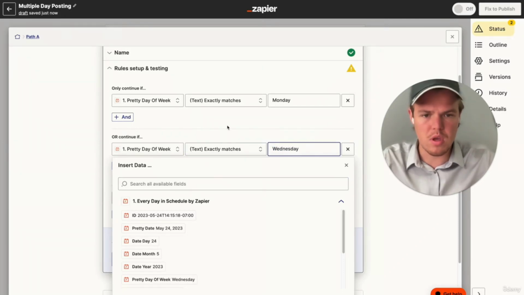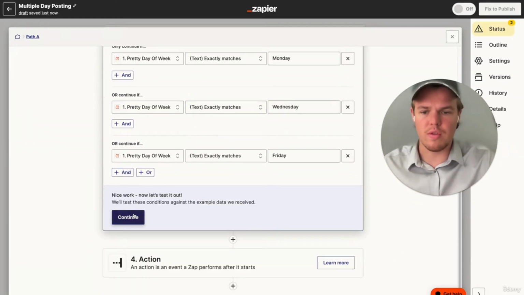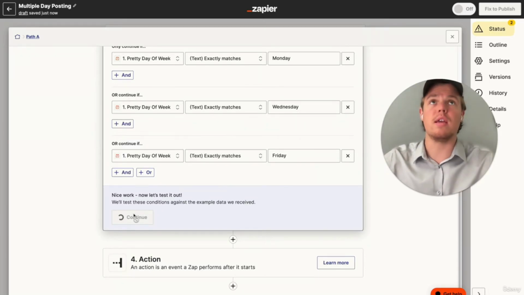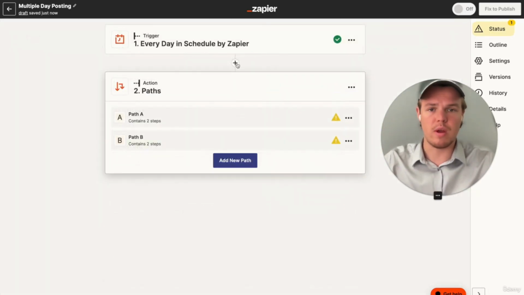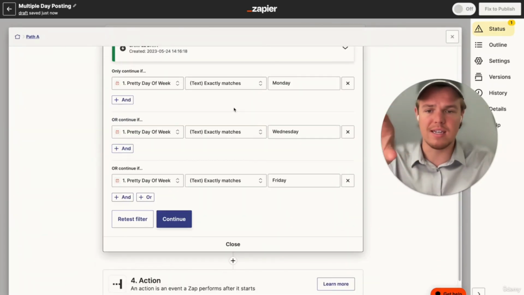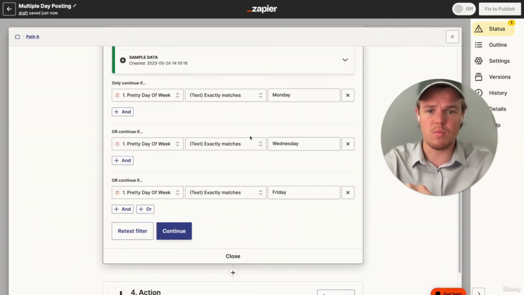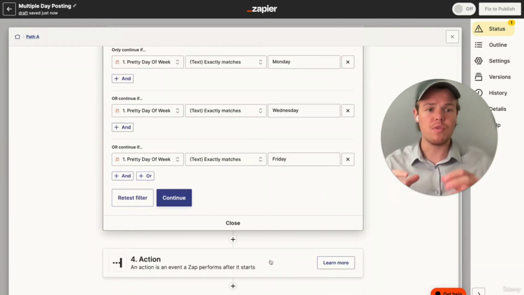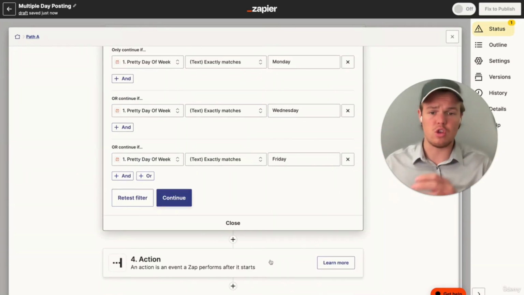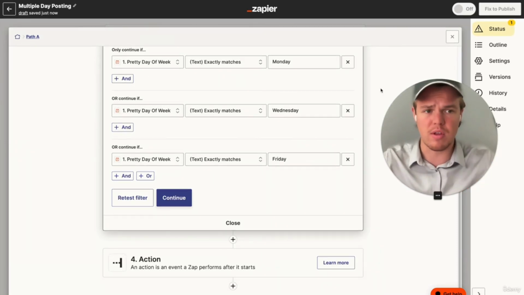W-E-D-N-E-S-D-A-Y. What you'll notice is that it will trigger every single day. On every single day of the week, that flow will trigger. Then it's going to jump into paths and ask, okay, does the day of the week match Wednesday, which is today? And if it does, then continue down the Zapier flow. So what we built in the previous lesson, you can go ahead and add that Zapier flow down here.